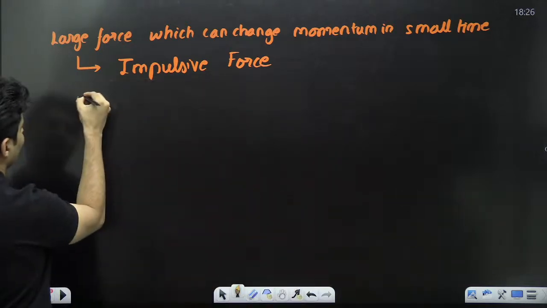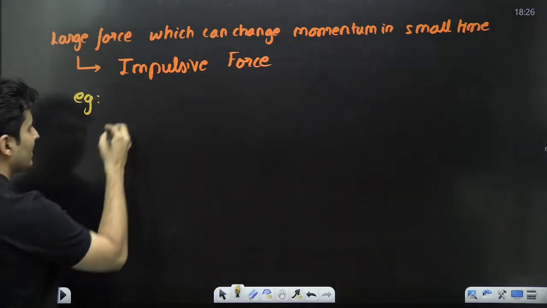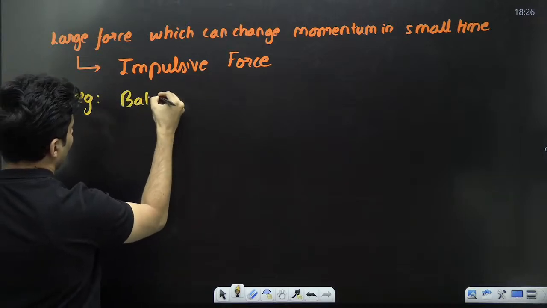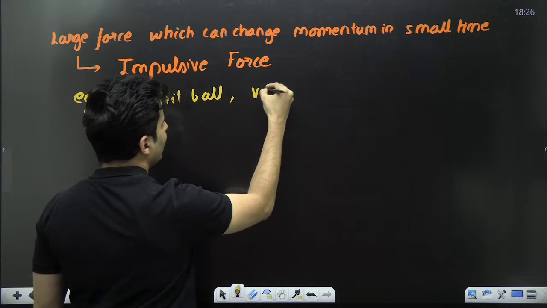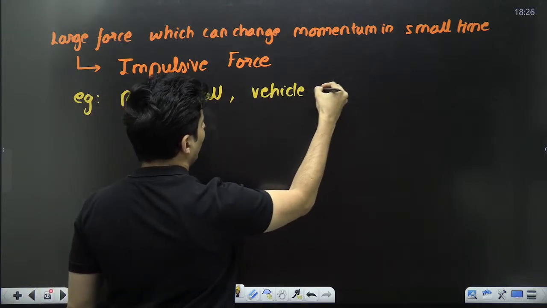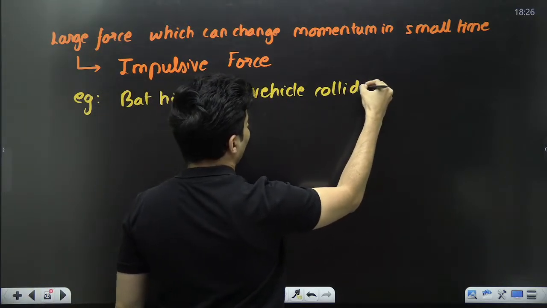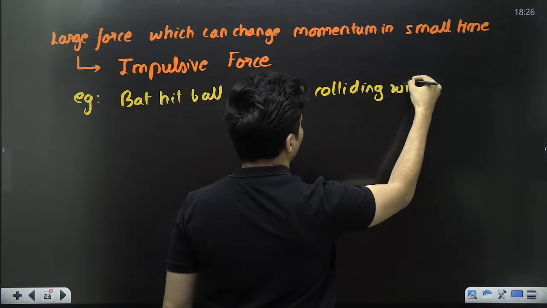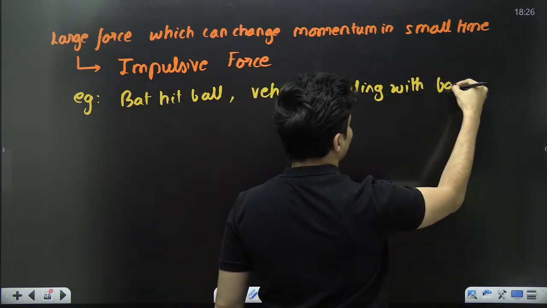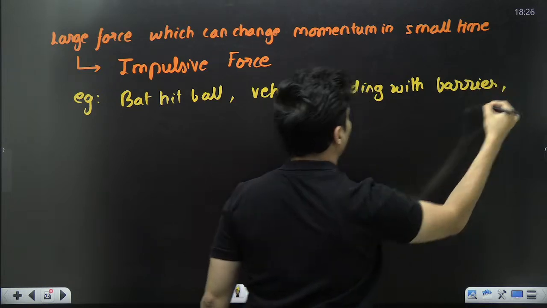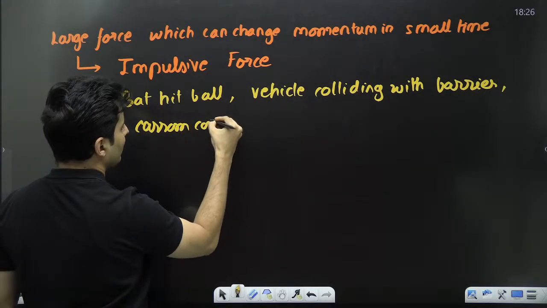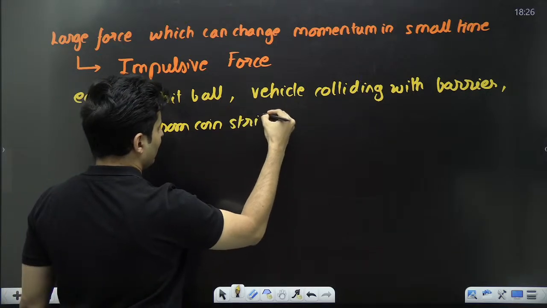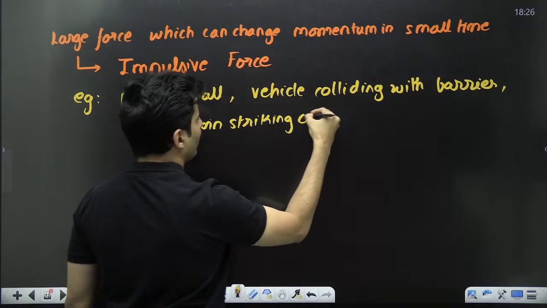Example of this is a bat hitting a ball. Bat hitting a ball. Or a vehicle colliding with a barrier. All these things. Or a carom coin striking another coin.